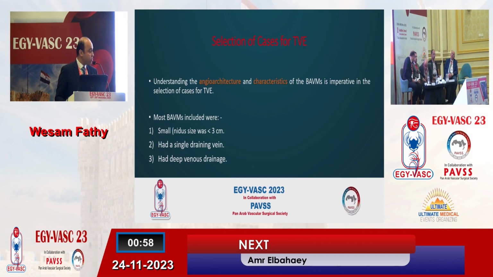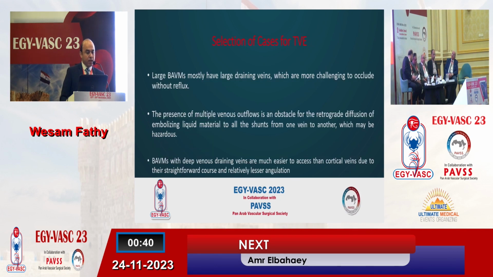Selection of cases for transvenous embolization depends on the angio-architecture and characteristics of the brain EVM. Most brain EVM included in this study were small EVM with nidal size less than 3 centimeters and had a single draining vein and a deep venous bridge. Large brain EVM mostly have large draining veins, which are more challenging to occlude without a reflux.